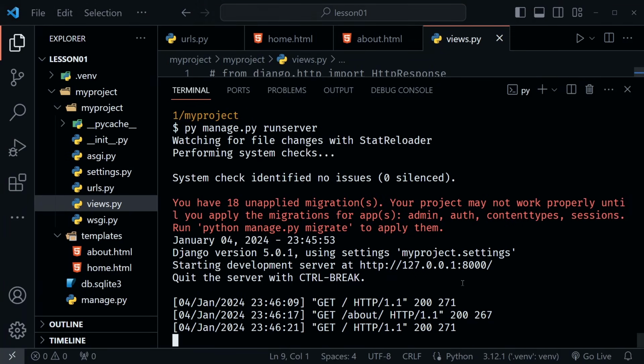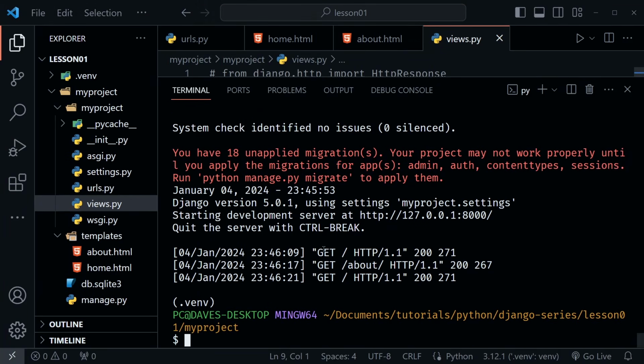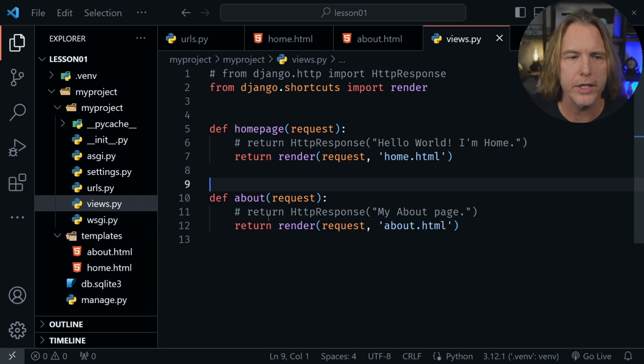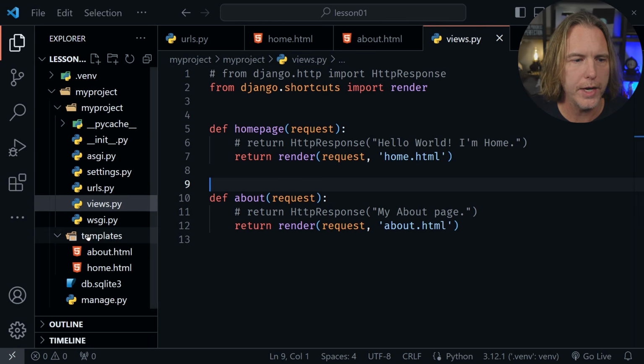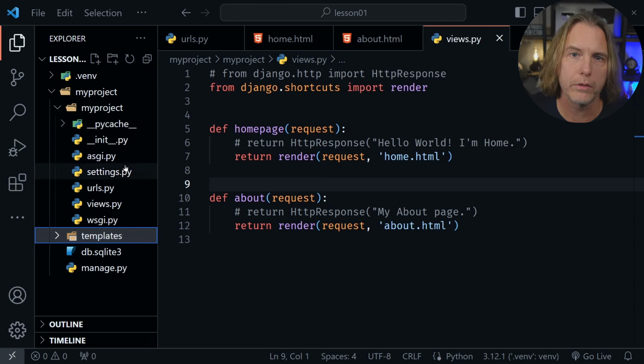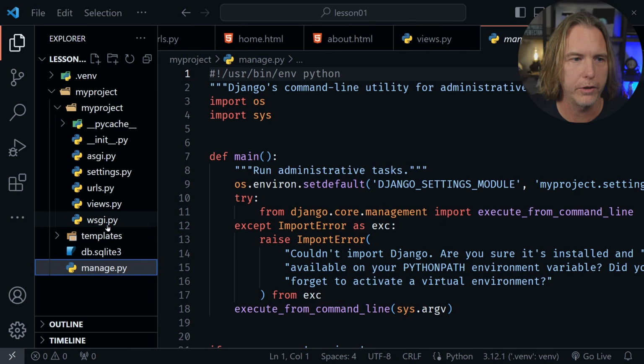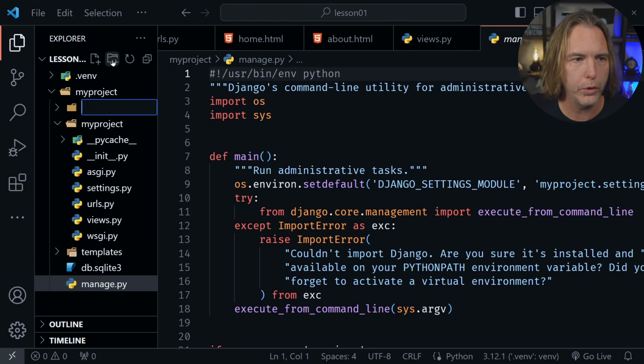Back in VS Code, let's go ahead and Control-C to stop the server, close the terminal, and now we want to create a static folder for some CSS and JavaScript, some static assets for our project. So to do that, we want it on the same level as this templates directory. To make sure you're on that same level, you could click the manage.py file here in the file tree if you want to. From there, I'm going to click New Folder once again.